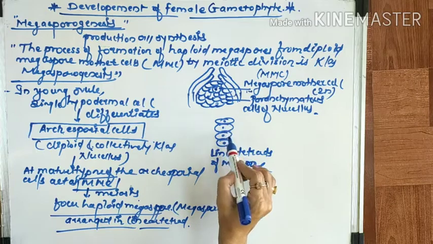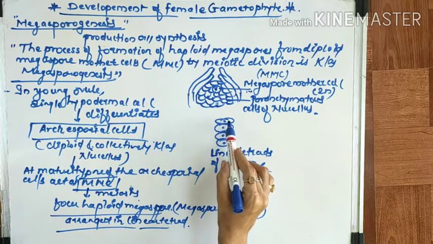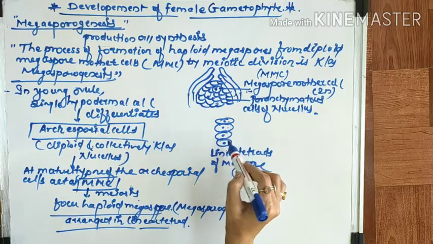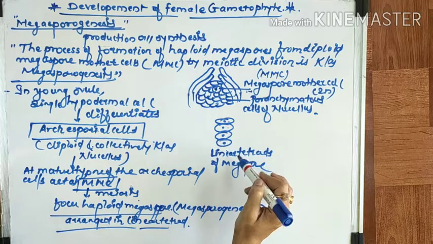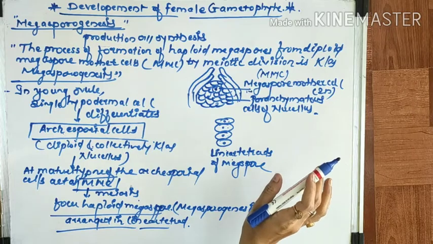They are arranged in a linear way: 1, 2, 3, 4, four megaspores, haploid in nature. So that is called the linear tetrad of megaspores.